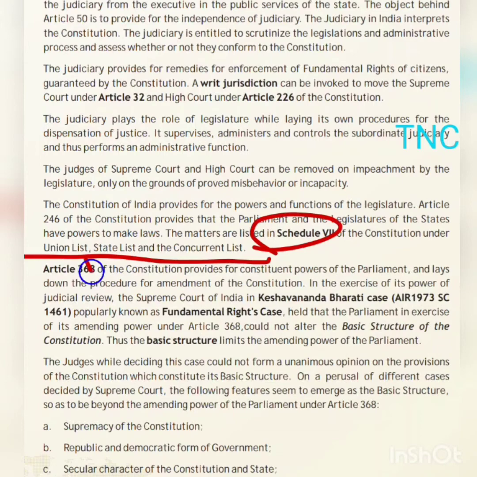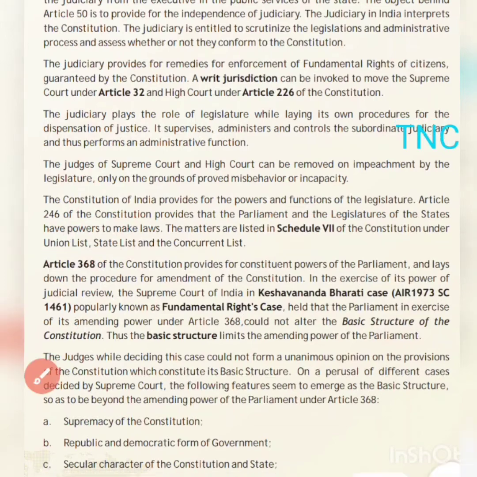Okay, the state can make laws for the matters mentioned in the state list, obviously. The union government can make laws and regulations for the matters mentioned in the union list and the concurrent list, on which both the union and the state can take decisions and frame laws.